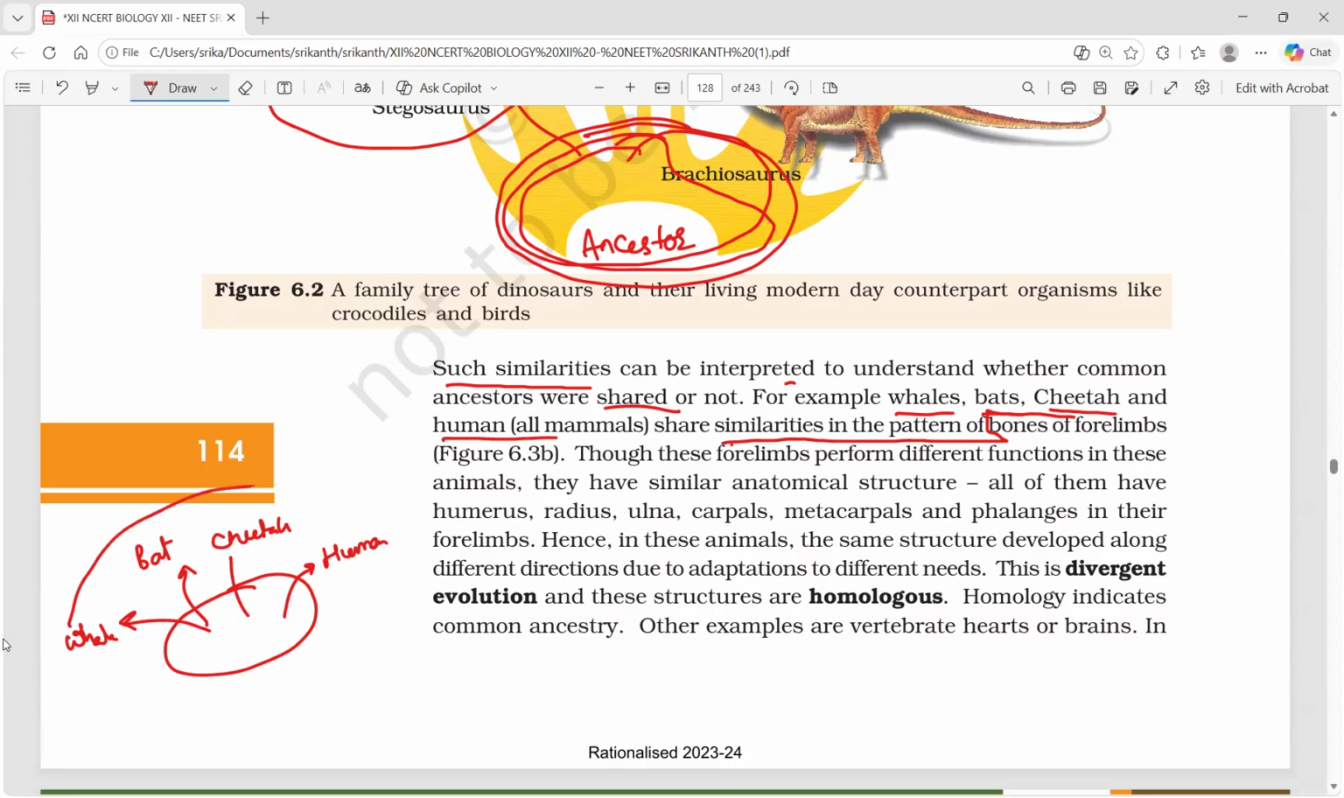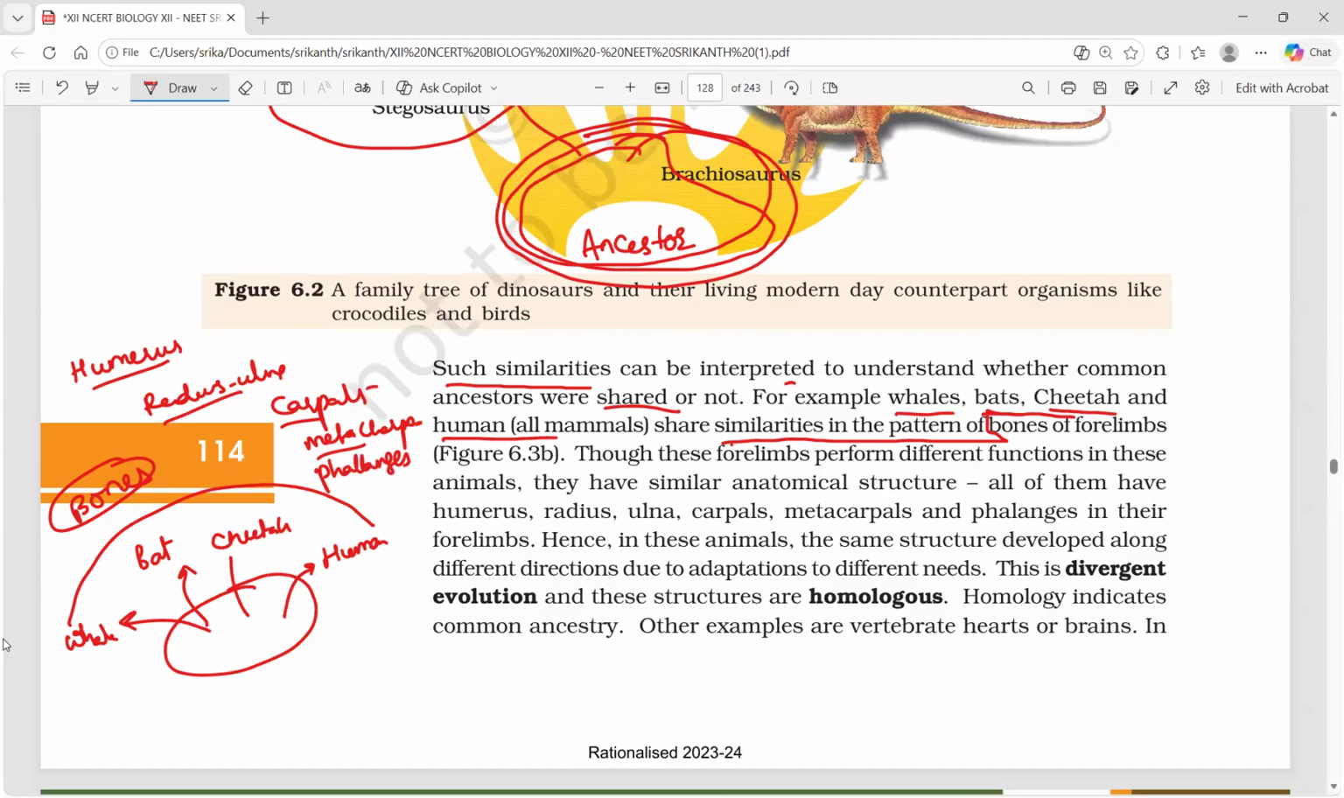So, whale, bat, cheetah, and human share similarities in the patterns of bones. The bones called humerus, radius, ulna, carpals, metacarpals, and phalanges, all are the same bones. So bat is living in the air, whale in the water, human on land, cheetah in the forest, they have humerus, radius, ulna, carpal, metacarpal. Size of the bone may vary, but at least the same bones are present.